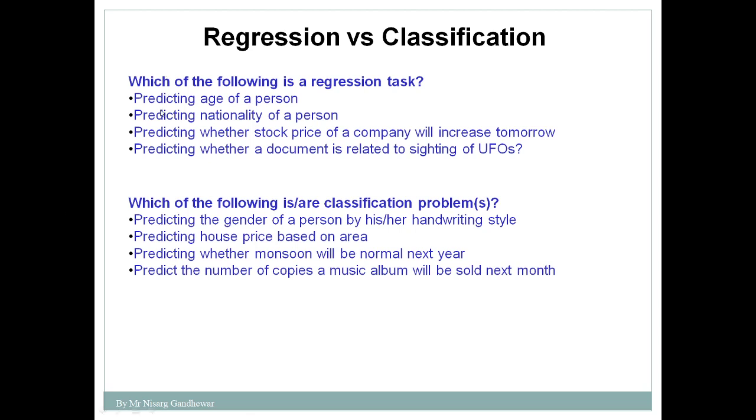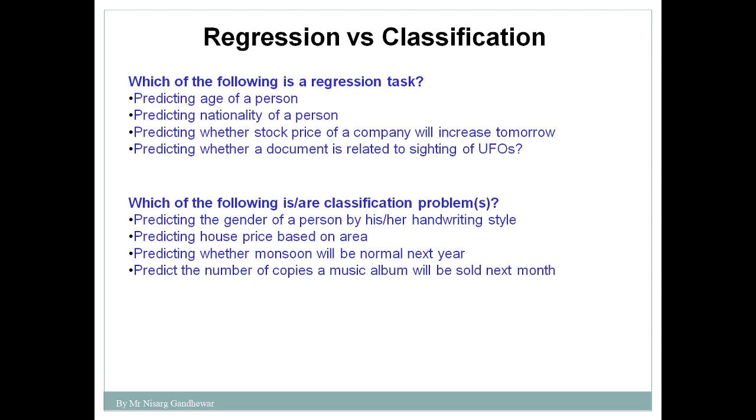Suppose I need to predict the age of a person. So it's a regression problem, because in this case the outcome is only single. The age of a person may be 50, 55, 40, 20, 30, whatever it may be. So it's a real value, a continuous value you are getting. That means it's a regression problem. Then predicting the nationality of a person. Okay, you are predicting only a single value. That means it's a regression problem.